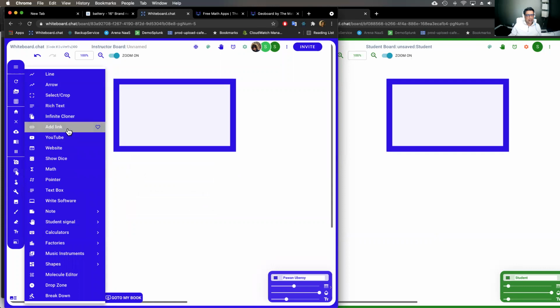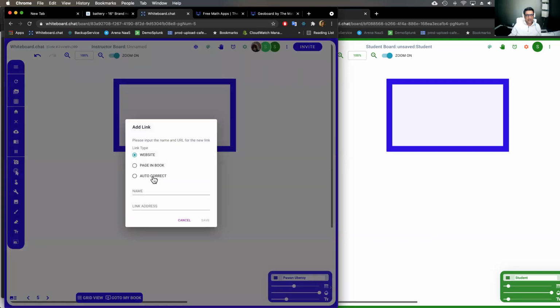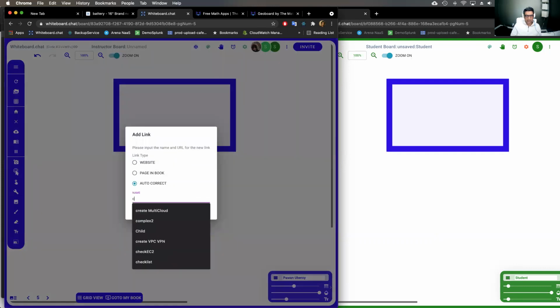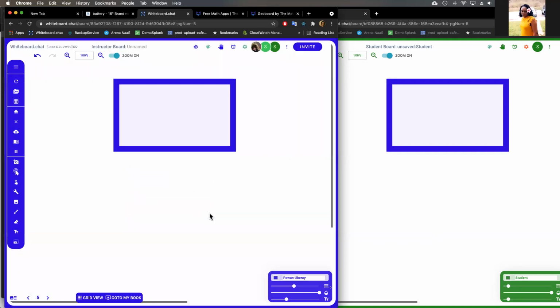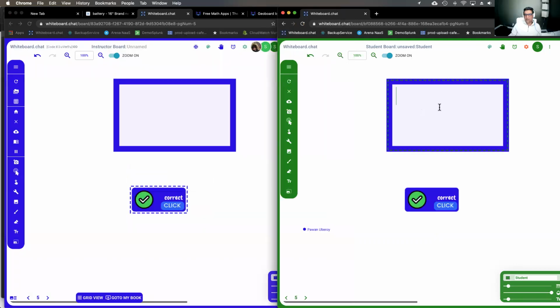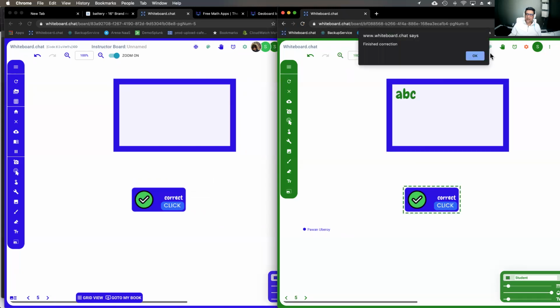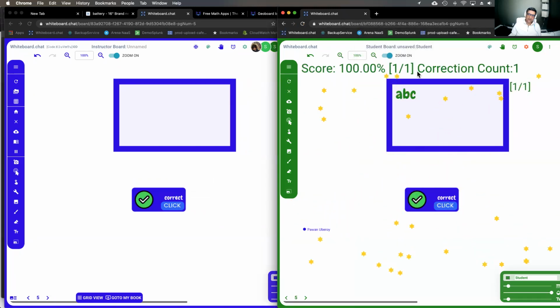Right? I can create an add link button here and say auto correct. I'll create a button for them. So if they type ABC, and then they can click this button, they will know they got the answer right. So they also know how many attempts they made to get the right answer.